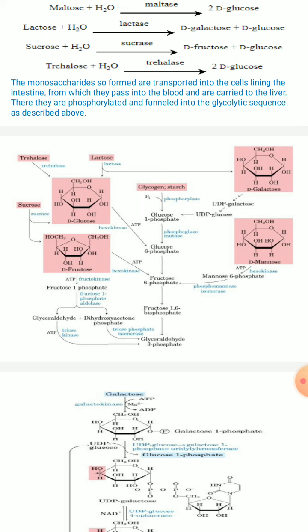Then this glucose 1 phosphate undergoes a mutase reaction to form glucose 6 phosphate. Further, this glucose 6 phosphate is converted to fructose 6 phosphate. As you all know, this glucose 6 phosphate itself can have entry into the glycolytic pathway, and it follows the further glycolytic sequence of reactions. As such, fructose 6 phosphate, fructose 1,6 bisphosphate and glyceraldehyde 3 phosphate, right?